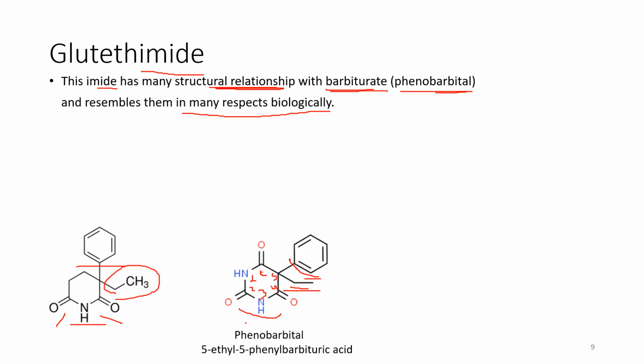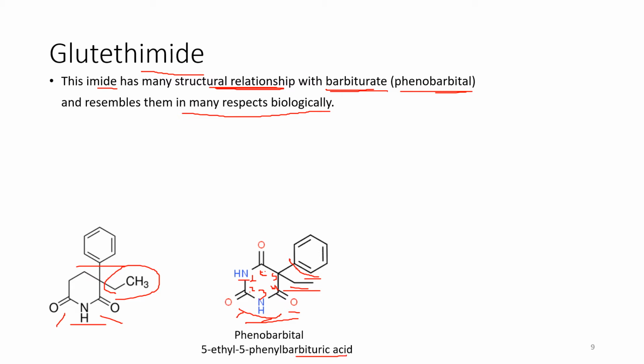The ring structure is the pyrimidine ring, a six-membered heterocyclic ring with two nitrogens in it, and in the pyrimidine ring three oxygens are present at the 2, 4 and 6 positions. It is called barbituric acid.